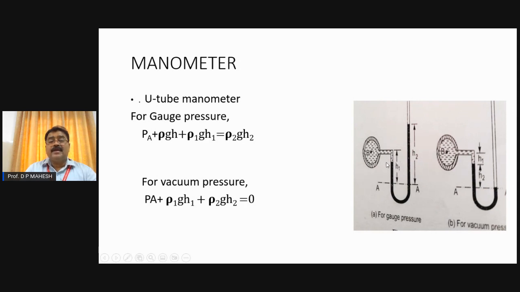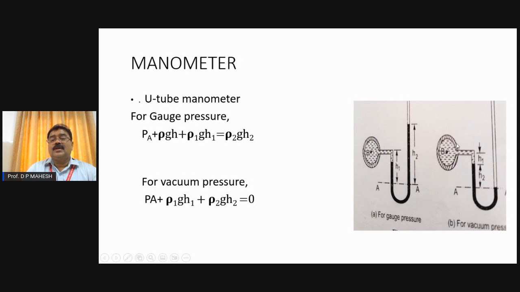We have to take the datum line exactly through this, so that we can find the liquid height here and the mercury height here. The pressure intensity will be equal on the datum line, and thereby you can measure the pressure, whether it is gauge or vacuum. The same phenomenon applies here also. Vacuum pressure is the one which is lesser than the atmospheric value.